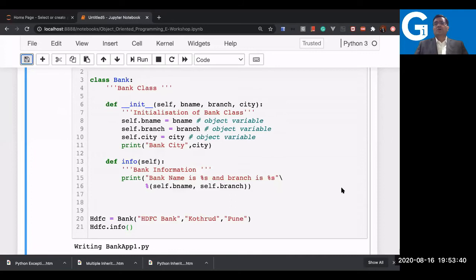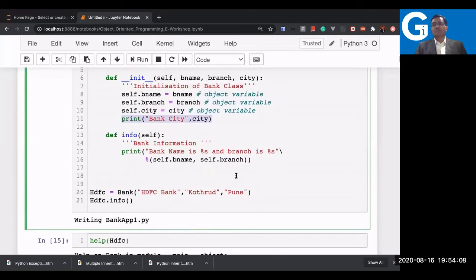The question is, why did we get the bank city name if only the info method was called? Very good. Let me tell you, the init method is getting called automatically. We have already tested the constructor method init, and you don't need to call that constructor method manually. As a result, the city which is printed in the init method got called automatically. I hope, Anshul, you got the answer now.